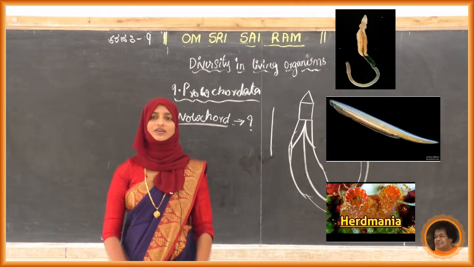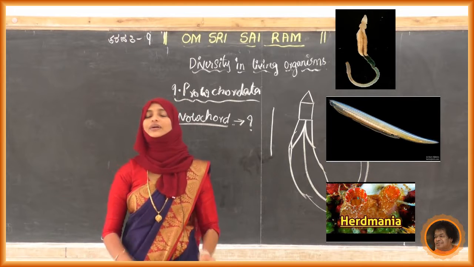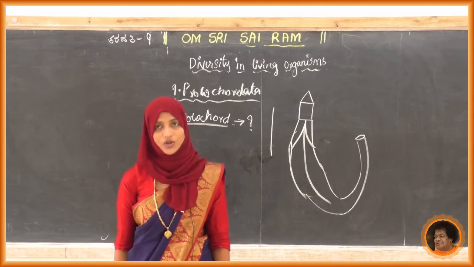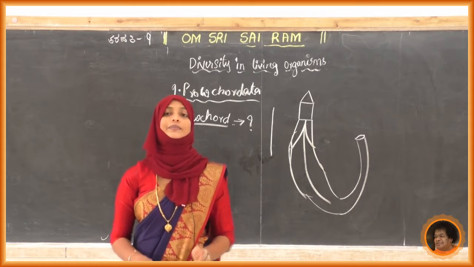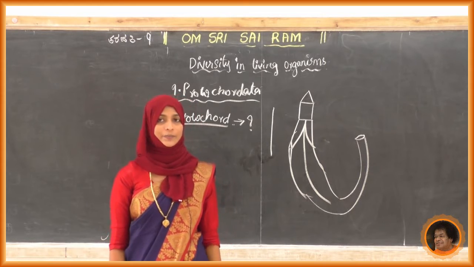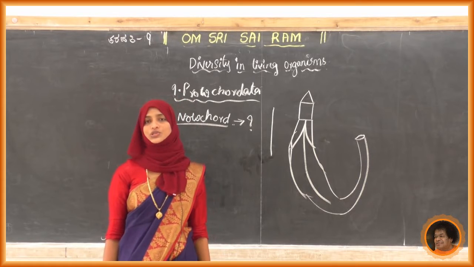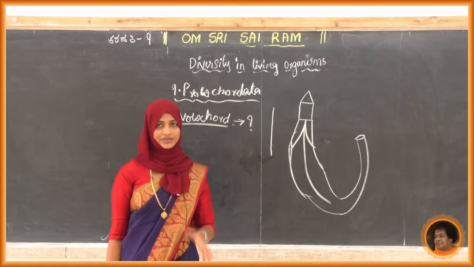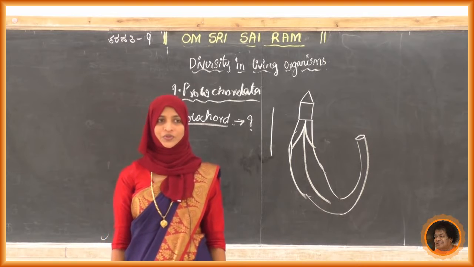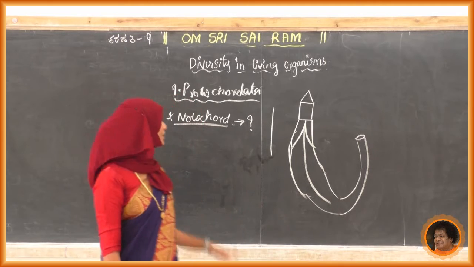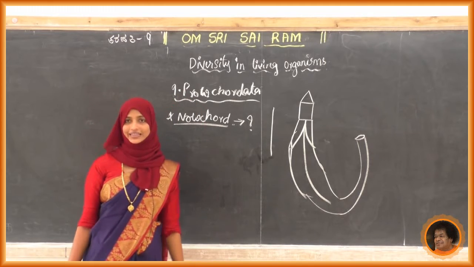See the Balanoglossus diagram, a neatly labeled diagram, in your textbook. Just observe that diagram and draw it in your notebook. That is very, very important. They have neatly shown how these are. That is Balanoglossus. So we have completed the Protochordata.